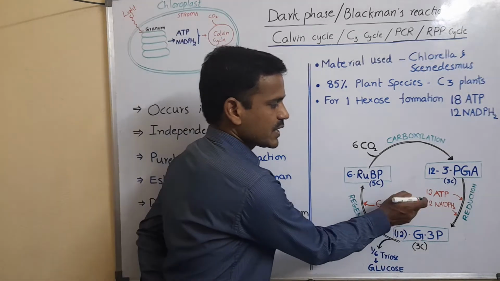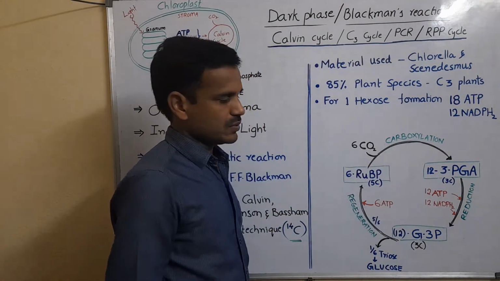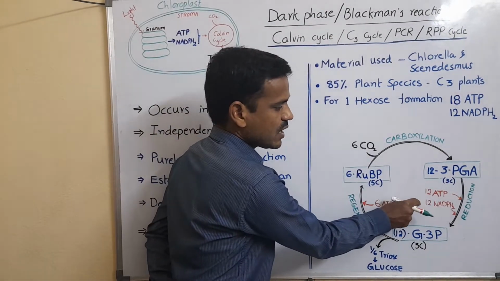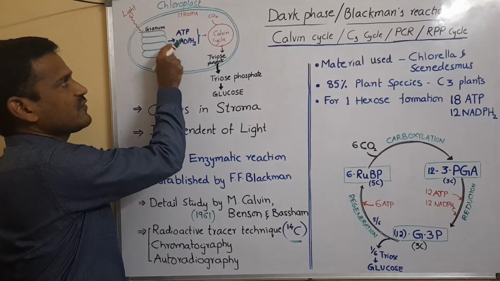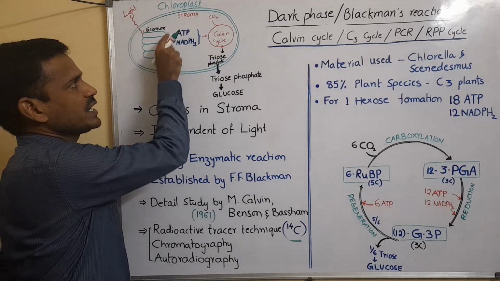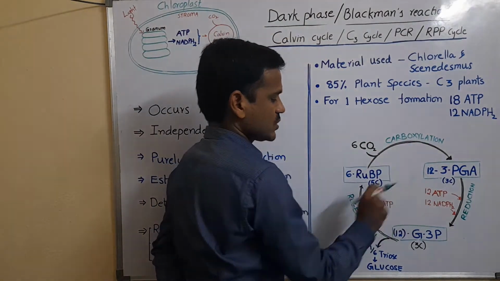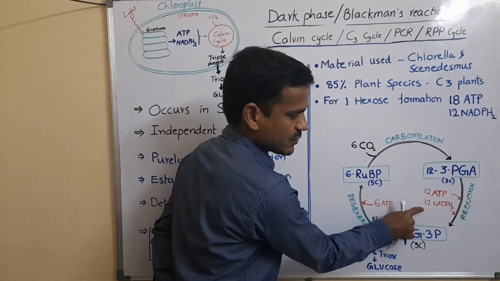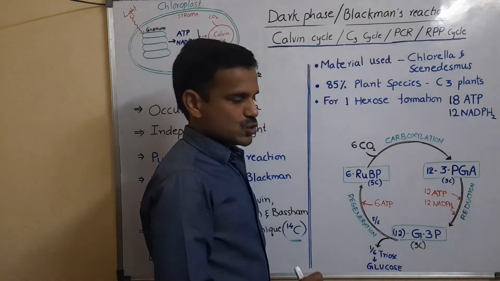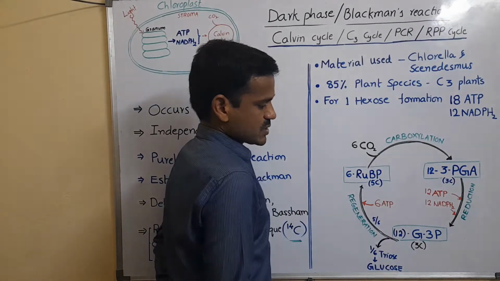In this step, 12 ATPs and 12 NADPH2s are consumed. These are taken from the first phase, the light phase. The light phase products are ATP and NADPH2. They are utilized in the reduction step and also in the regeneration step. In the reduction step, 12 ATPs and 12 NADPH2s are consumed, and 12 molecules of G3P are produced.